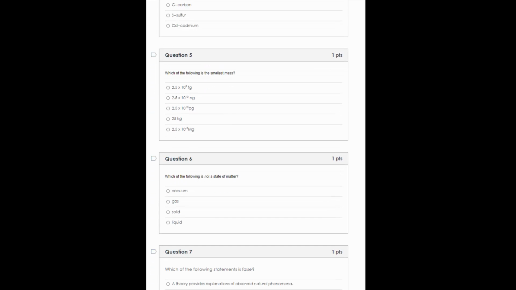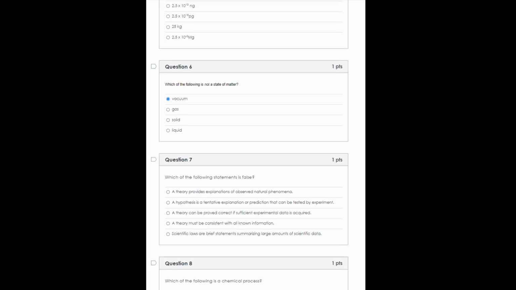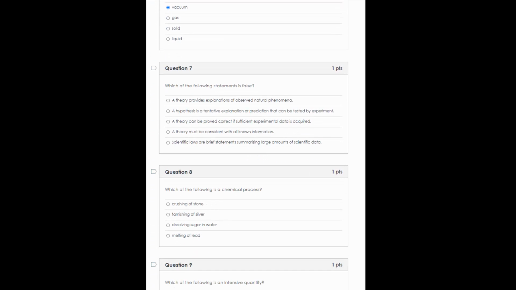Number five, which of the following is the smallest mass? Well, this is kind of goofy because you have to know what everything relates to in a similar unit, really. If you look at everything as it is compared to grams, let's say, convert everything into grams, you'll find that the femtogram is the smallest mass identified here. Number six, which is not a state of matter. Well, a vacuum is not a state of matter. It is a state, it's just not of matter.